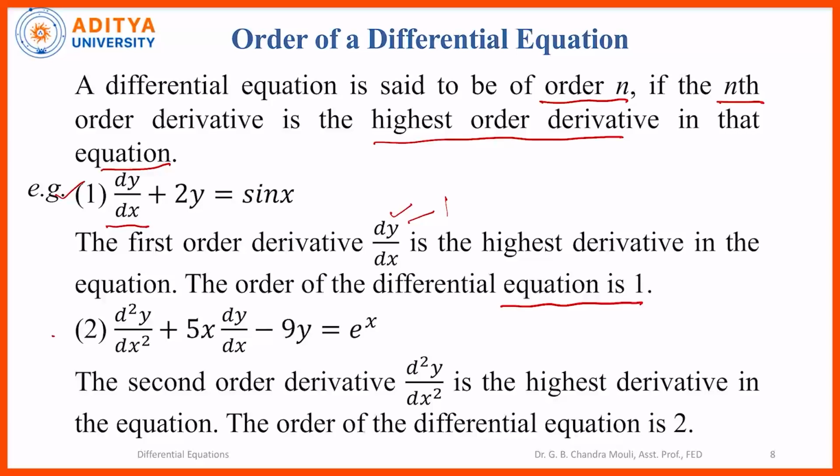And in example 2, d square y by dx square plus 5 dy by dx minus 9y is equal to e power x. We have two derivatives, dy by dx and d square y by dx square. dy by dx is of order 1, a first order derivative, and d square y by dx square is a second order derivative. And in these two, d square y by dx square is the highest order derivative, and so the order of the differential equation is 2.